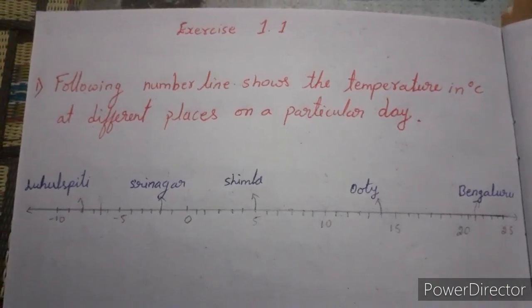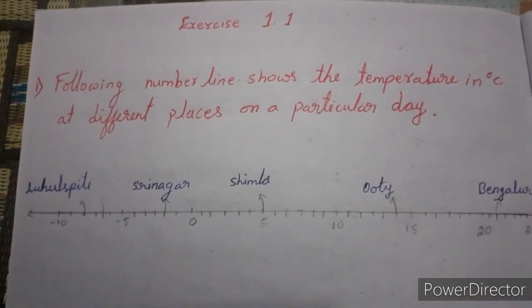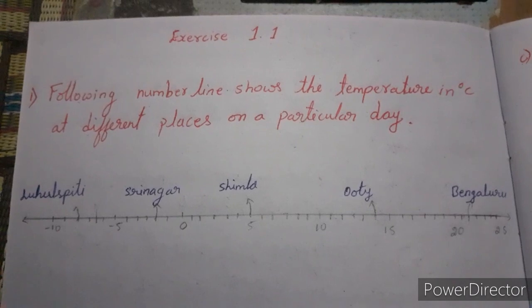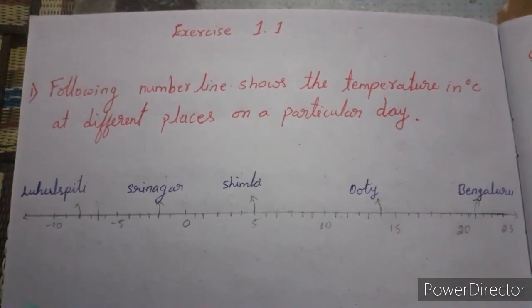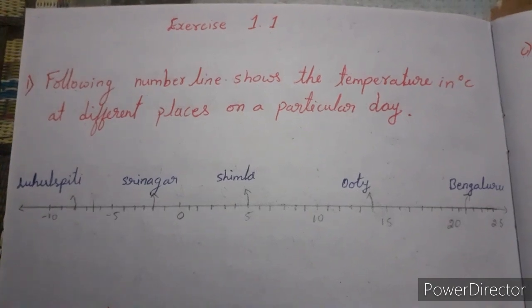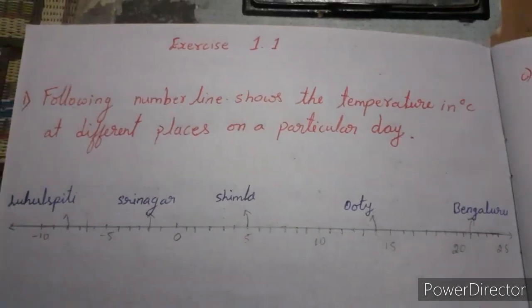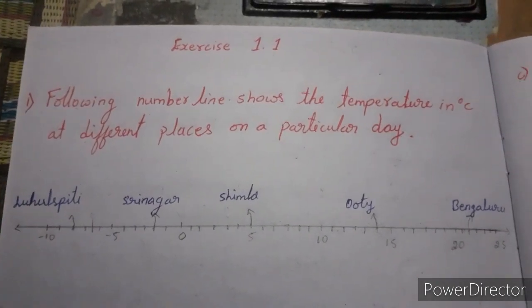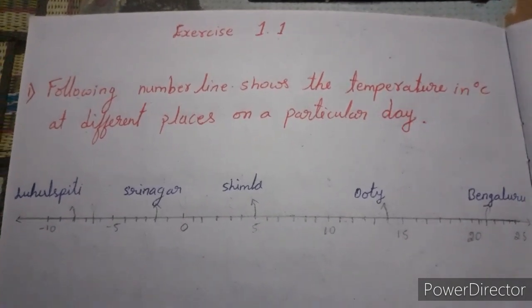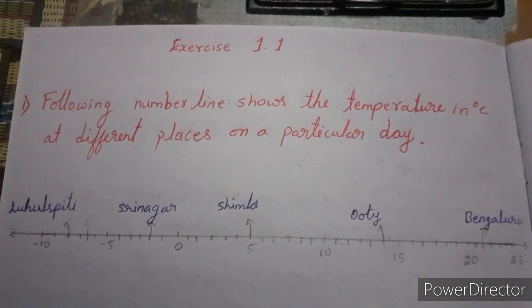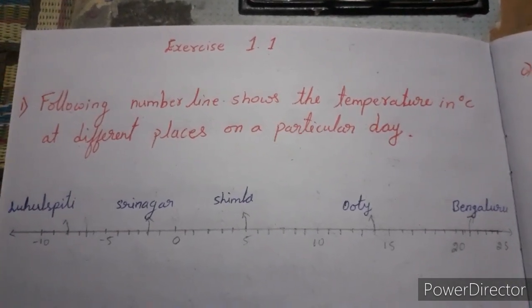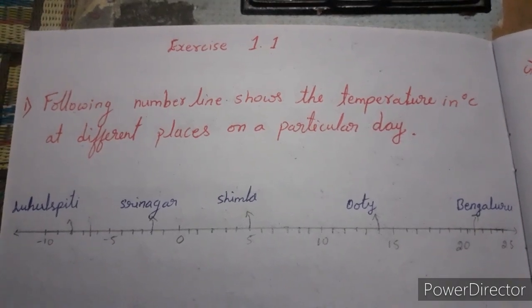For example, today is Friday. On Friday, Bangalore, Ooty, Shimla, Srinagar, Lahore, Spiti have different temperatures that they are showing in the number line. Using this number line, we need to answer what they have asked in the questions.